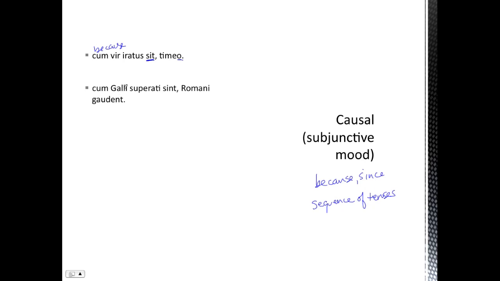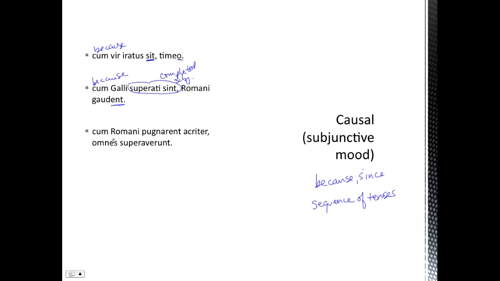Cum Galli superati sint, Romani gaudent. When the Gauls were overcome, when they were conquered, the Romans rejoice. Rather, because the Gauls were conquered, the Romans rejoice. We've got a present tense here, but we've got the perfect here, because this has to be completed first. So because this was completed, because the Gauls were conquered, the Romans rejoice. But we're still going to use the subjunctive in this. Okay?